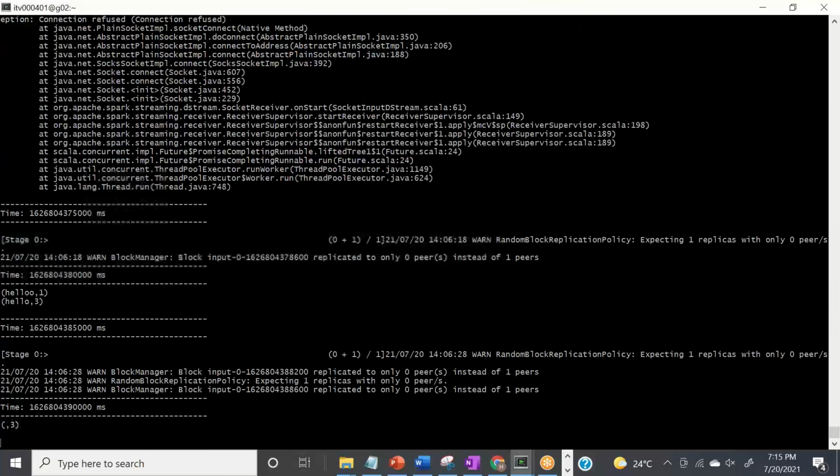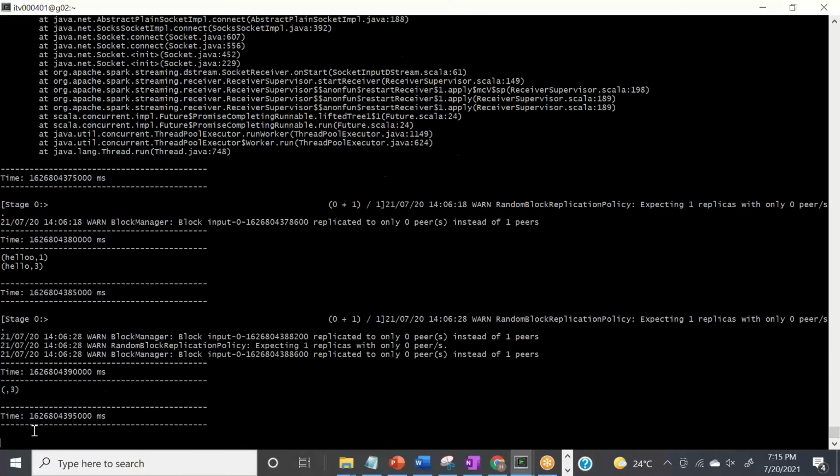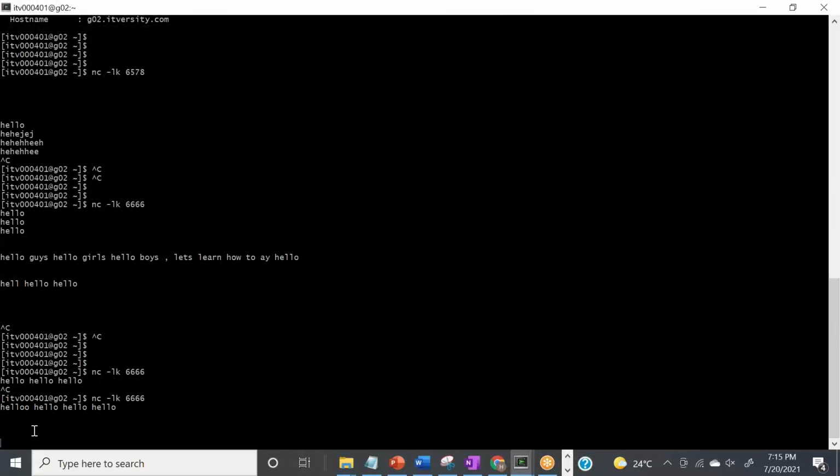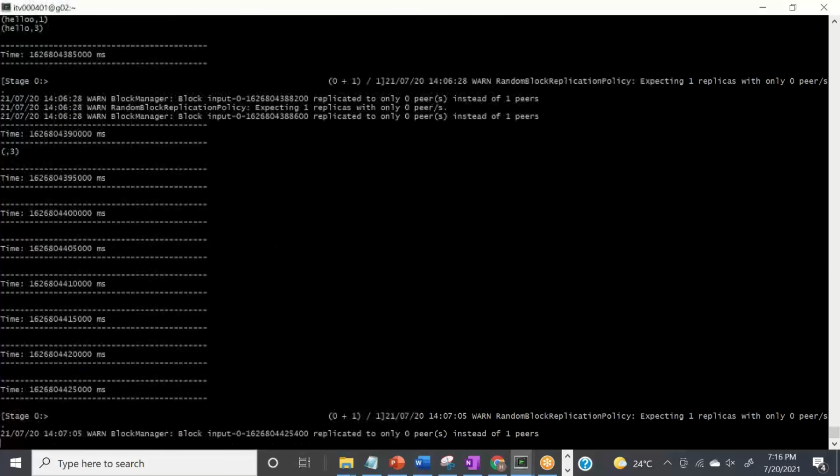Now when we see here, whenever we are hitting enter, it will say okay, it is counting. Whenever we are hitting enter, it is creating a new DStream. This is the default behavior. So I'll say hello guys, hello girls, hello all. Let's learn Spark streaming, which uses Spark context, and hit enter now. So now see the magic.